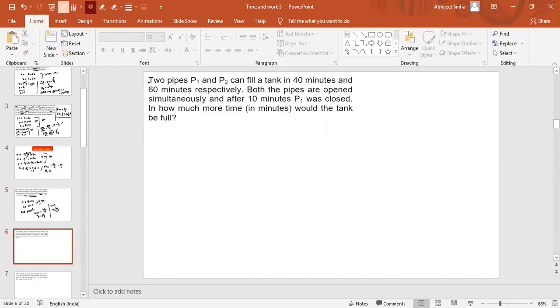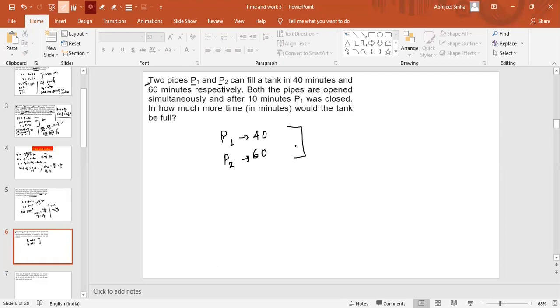Right? So now try to solve these questions. Two pipes P1 and P2 can fill a tank in 40 and 60 minutes. So it is mentioned that P1 will take 40 minutes, P2 will take 60 minutes, right? Now both the pipes are opened simultaneously, and after 10 minutes P1 was closed. In how much more time, that means after 10 minutes, would the tank be full?